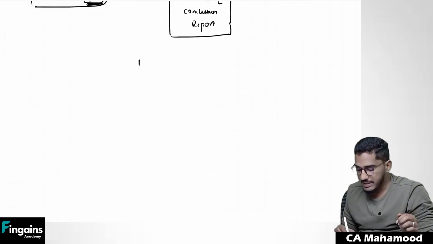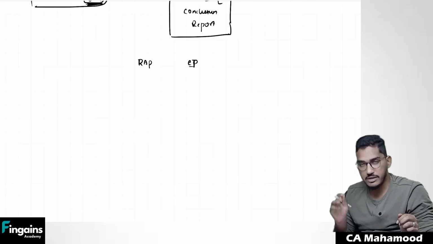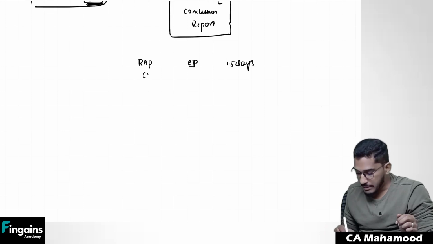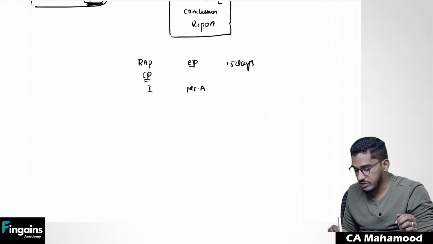So now what I will do is I will develop an audit plan, which will contain what activity is there, which will be done by which person. For example, the engagement partner will do the risk assessment procedures. How many days? 1.5 days. Next, compliance procedures have to be performed. For internal controls in the area of incomes, Mr. A, article assistant, will do this work. For how many days? For half day.